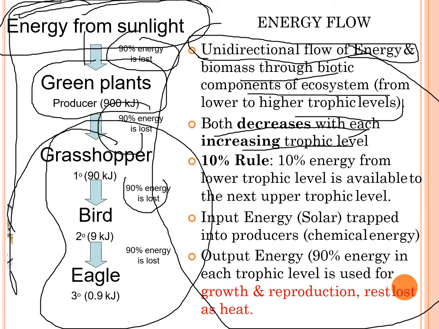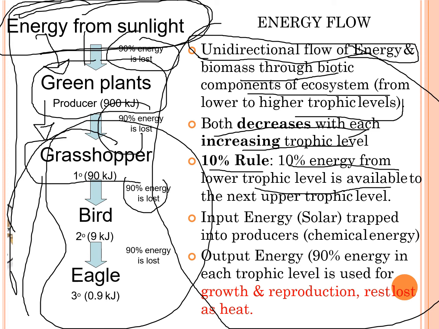Starting from sunlight, as the energy is transferred from sunlight to plants, some amount of energy is lost. After plants, the energy, or the food, is transferred to consumers, and some more energy is lost, and thus the cycle goes on. So there is a 10% rule: 10% of the energy from a lower trophic level is available to the next upper trophic level.